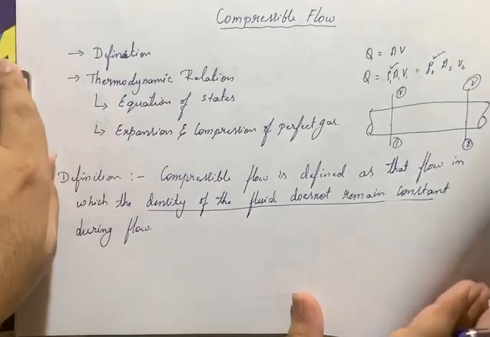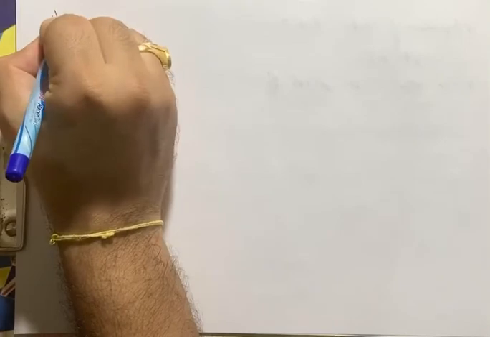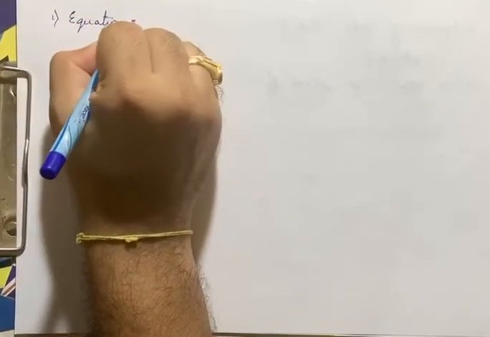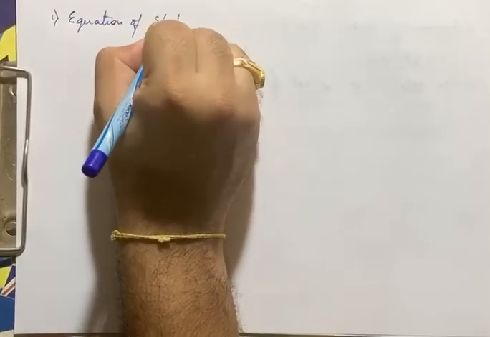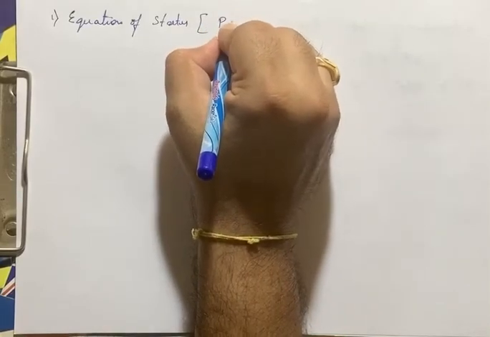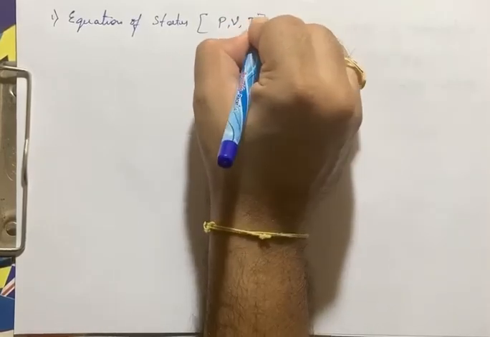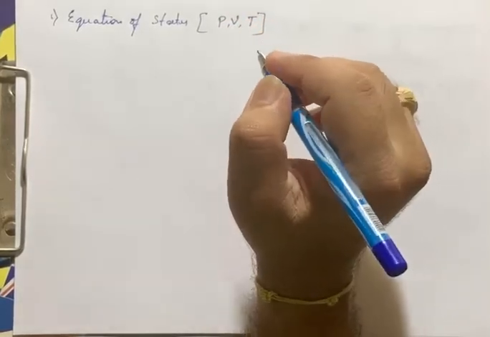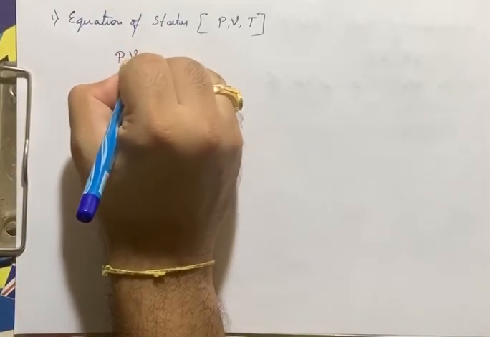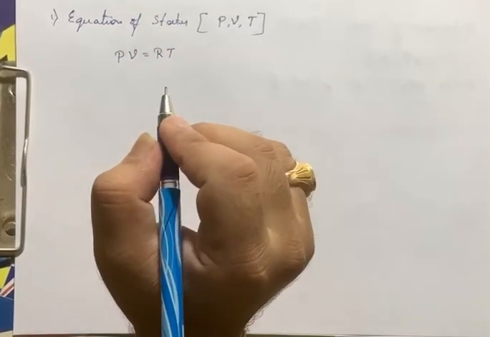Now coming to the next topic, that is thermodynamic relationships. In thermodynamic relationships, first we will be starting with the equation of state. Equation of state here means a relationship between absolute pressure, specific volume and temperature. That type of equation is called an equation of state. That means absolute pressure into specific volume equals R, the gas constant, into T.